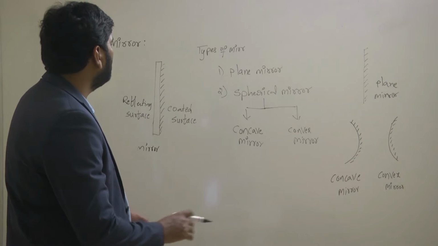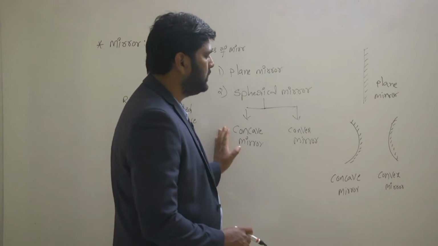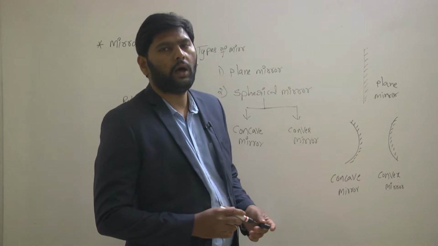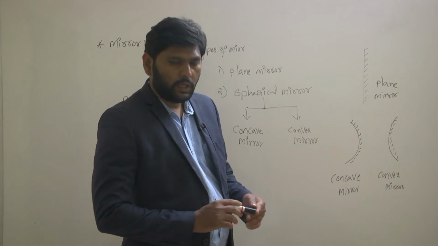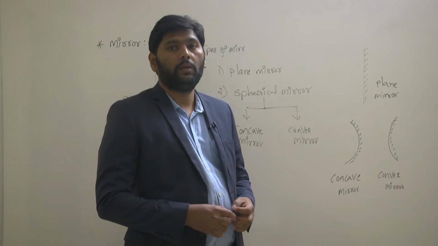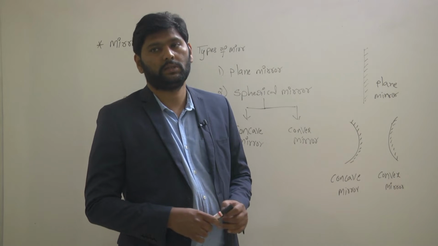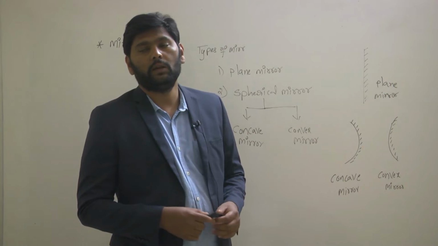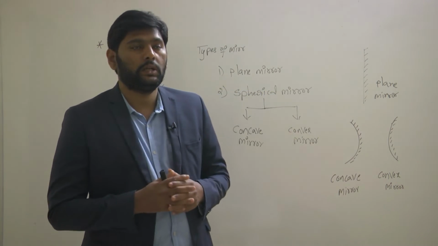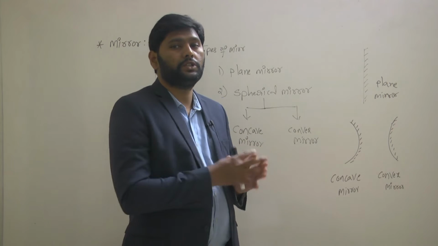In all the cases, curved mirrors, plane mirrors, convex mirror and concave mirror, all of these are called optical instruments, optical materials, optical mediums. These will form the images. So let's talk about image formation by these optical instruments.